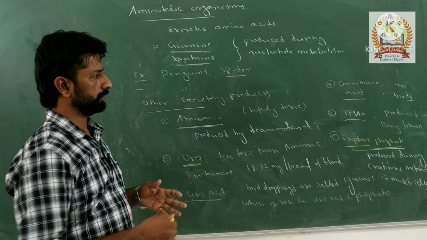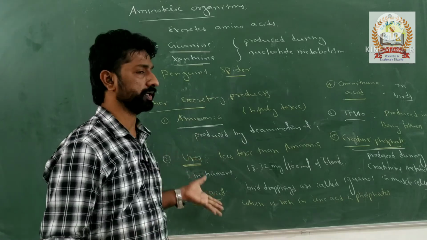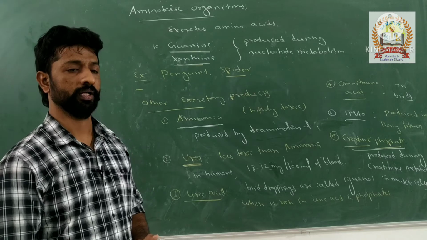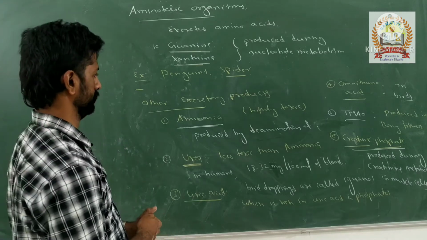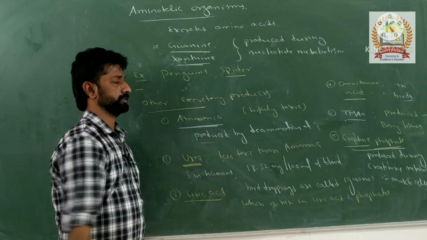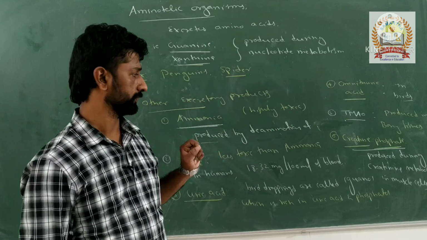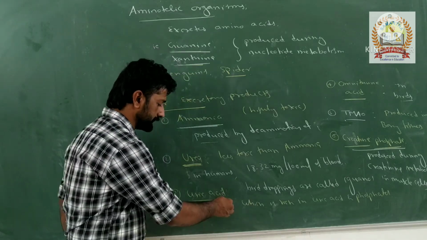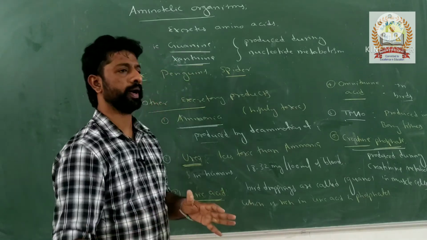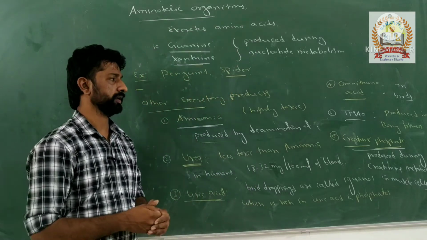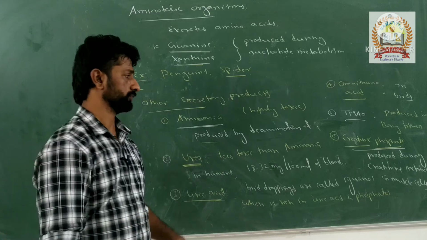So these are the different types of excretory products which we can observe in different types of organisms. Any doubt in this one? Okay. So remember these different types of excretory products. That is very important for the NEET examination. Now with respect to uric acid, let's discuss some more points about the uric acid crystals for the point of view of the NEET examination. Before that, make a note of these points now.